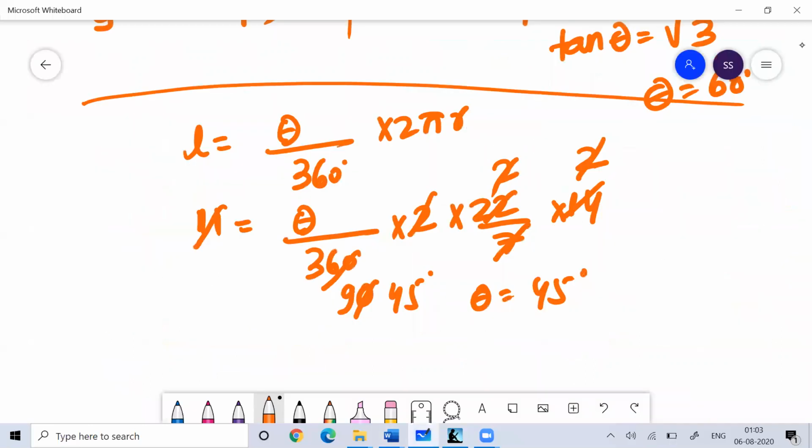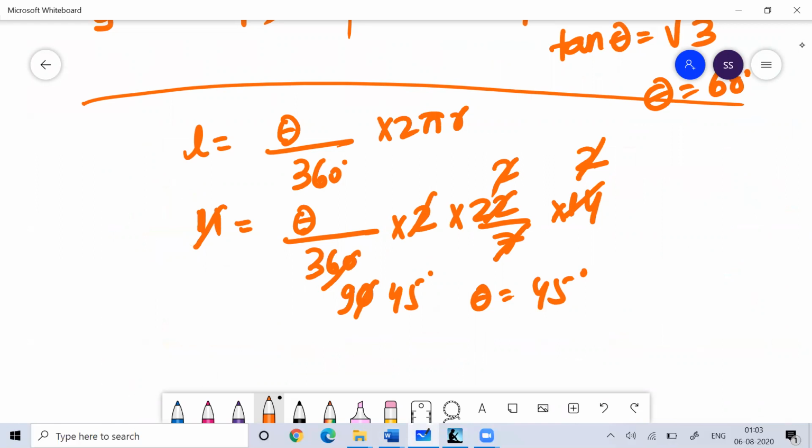Just a quick revision: in trigonometry we basically measure the angle, and that angle we study in terms of theta. Theta is the angle, the distance that a line covers from the starting point to the finishing point.